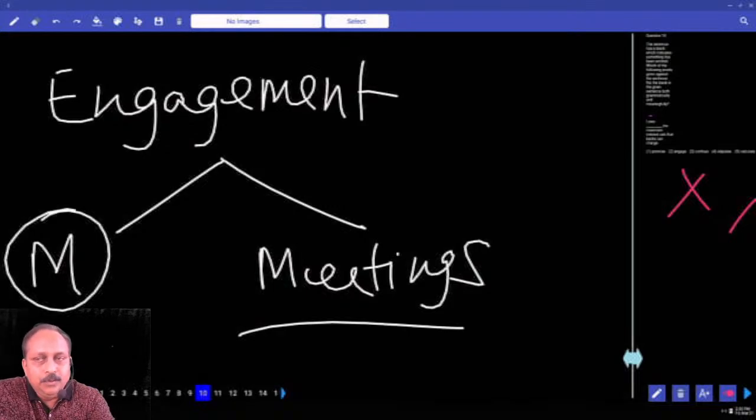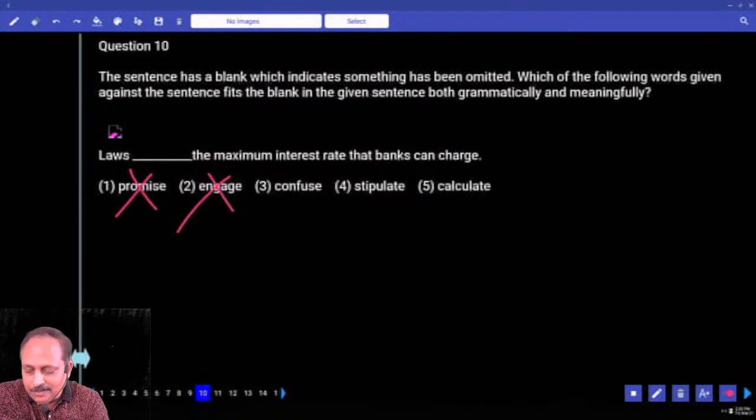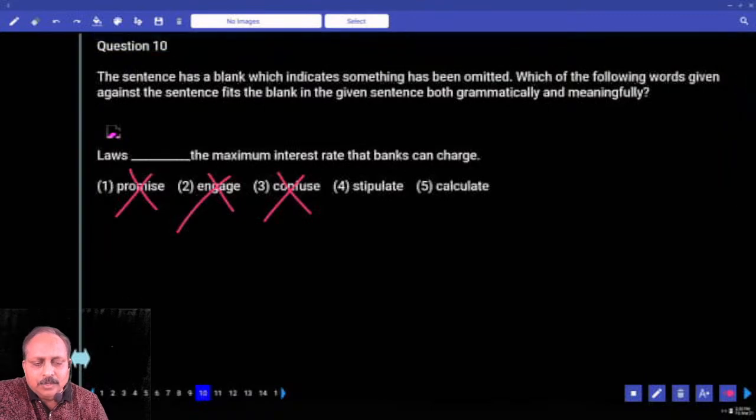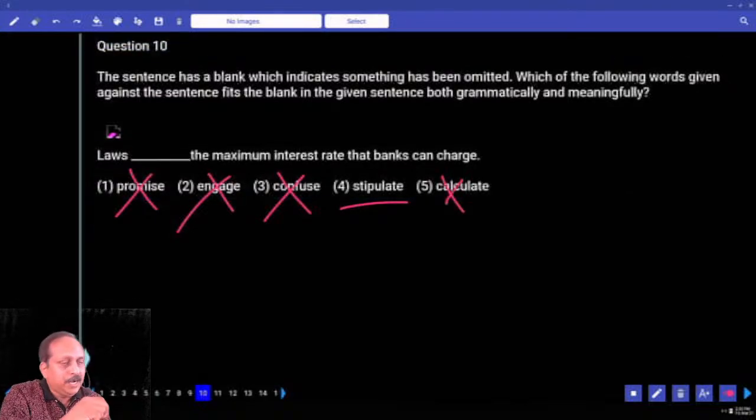So, shall I go back to the question? What is the next word? Promise, engage, confuse. Why will the loss confuse? That is not the objective, that is not the purpose. But there is an important word here, stipulate. Underline that. Loss calculate? No. This is an easy question in the sense, irrespective of the fact, whether you know the meaning of the word stipulate or not, elimination approach, you can choose the answer. Because other words don't go with the context.